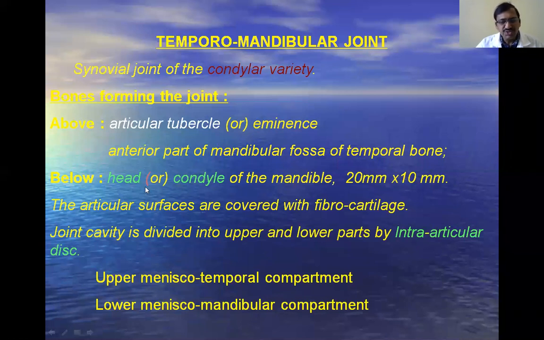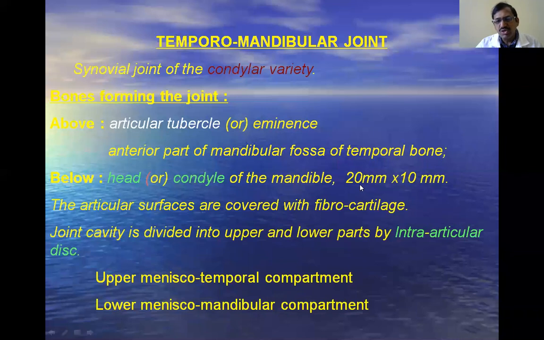Next, below, it is formed by the head or condyle of the mandible. The head is also called the condyle, because the other one is the coronoid process, and we call this the condyloid process, because this is the head. What is the length and breadth of the head of the mandible?